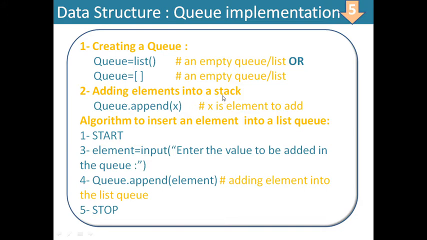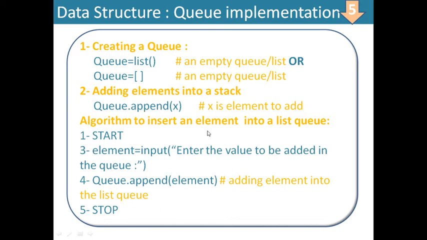Or adding element into the stack here, it should be q, not stack. Here you edit it, it is q. q dot append within bracket x. X is a certain element which can be inserted into the queue using append method, as we use append method in the list also. So the item will be added at the end.